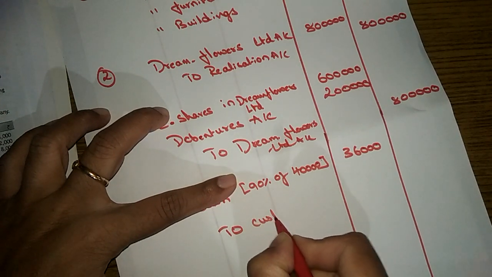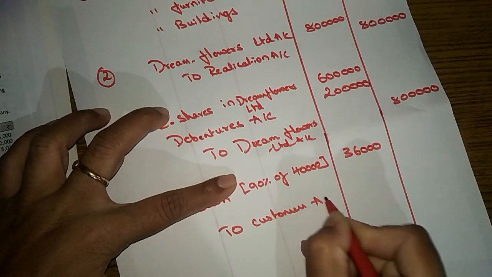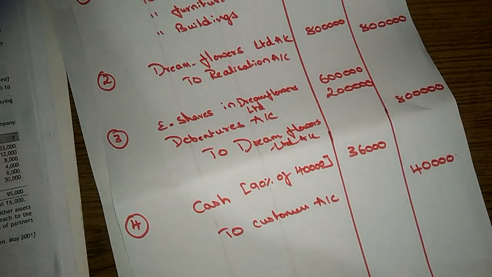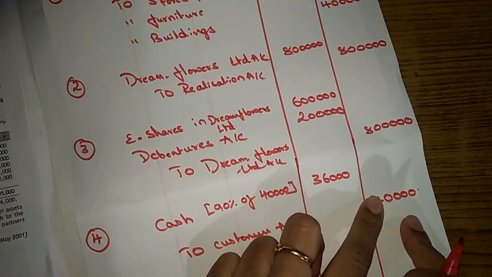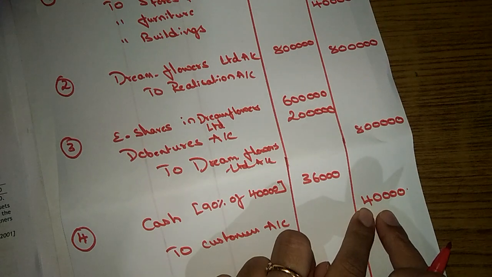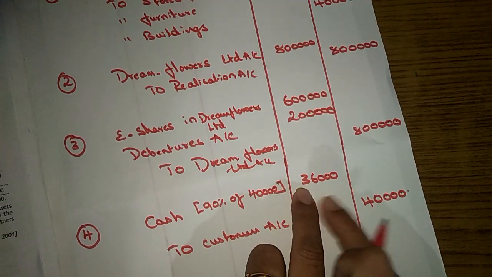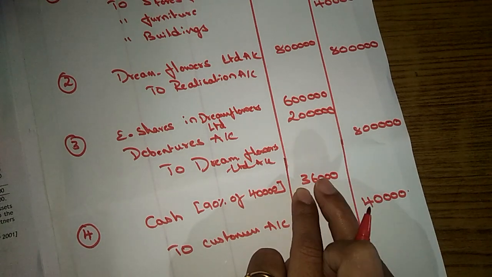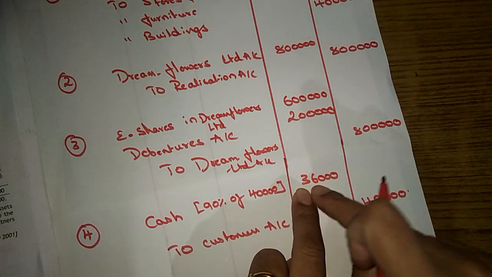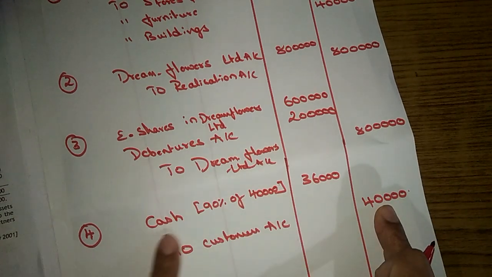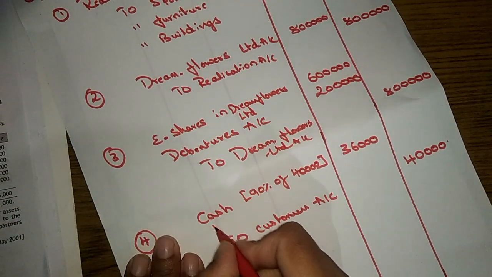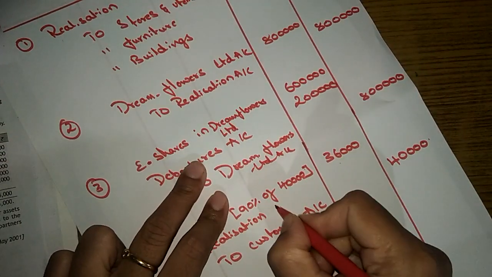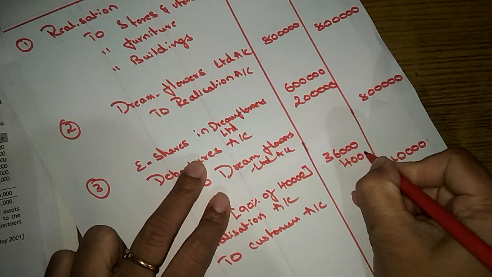To customer account. How much was the book value? 40,000. Now tell me, is there a loss or profit? How much was the balance in the balance sheet? It was 40,000. But how much were partners able to get from those customers? That is 36,000. So there is a 4,000 rupees loss. Remember, when there is a loss, we need to transfer it to realization account. How much? 4,000.